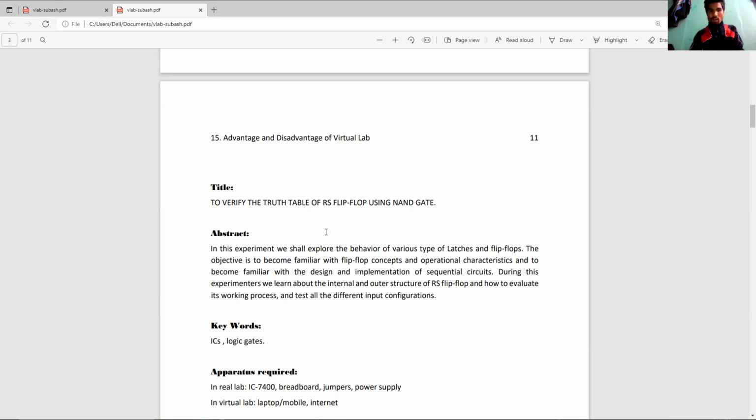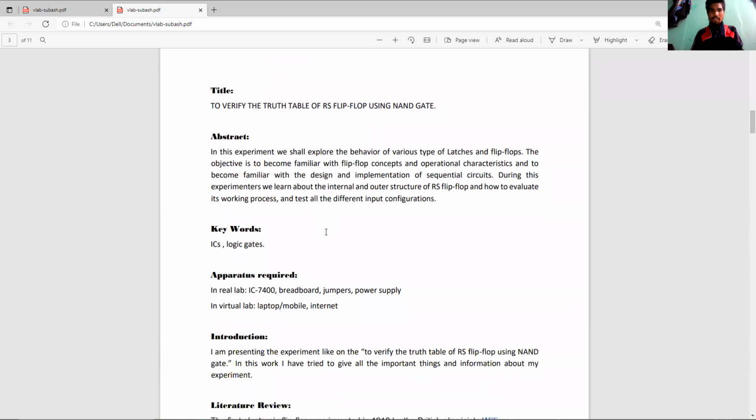Some keywords: ICs and logic gates. Apparatus required in real life: IC, breadboard, jumpers, and power supply. In the virtual lab: laptop, mobile, and internet.